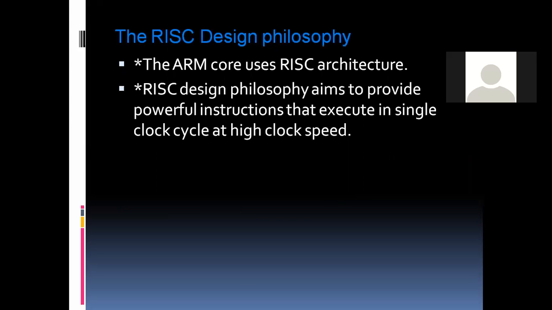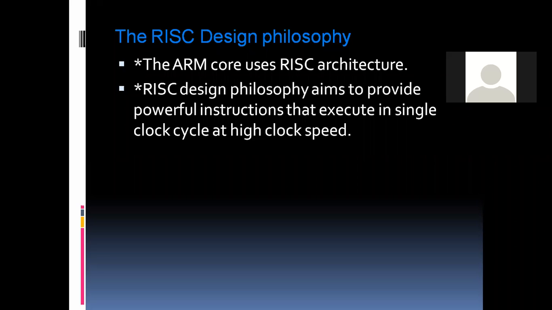The ARM core or ARM processor uses RISC architecture. That is reduced instruction set computer. As the name itself indicates, reduced instruction set computer means the architecture or the processor will have lesser number of instructions. And the RISC design philosophy aims to provide powerful instructions that execute in single clock cycle at high clock speed.